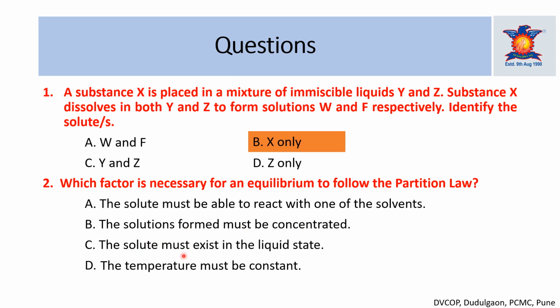Third, the solute must exist in a liquid state, and the last one is the temperature must be constant. We already know the exact conditions for the partition law. So A, B, C are not exact conditions for applying the partition law. The last one, D, the temperature must be constant, is one of the conditions of the distribution law, and the correct answer is that the temperature must be constant.